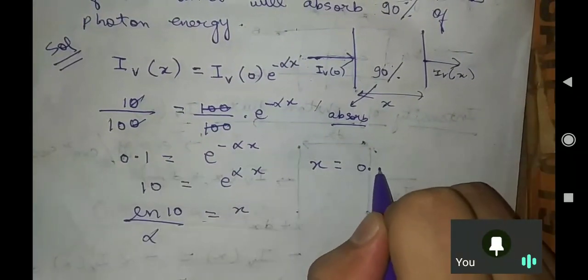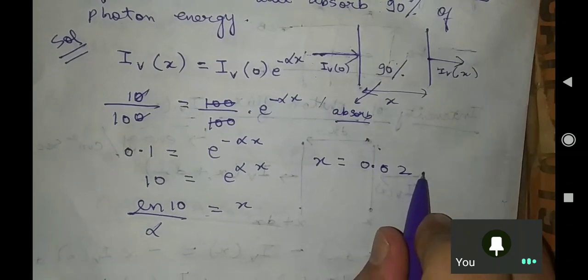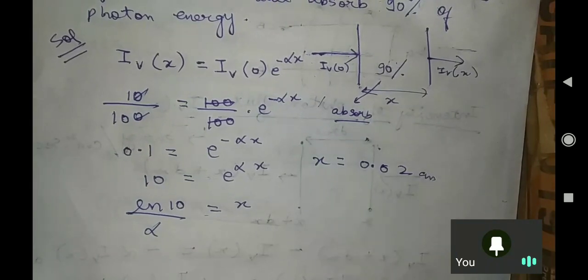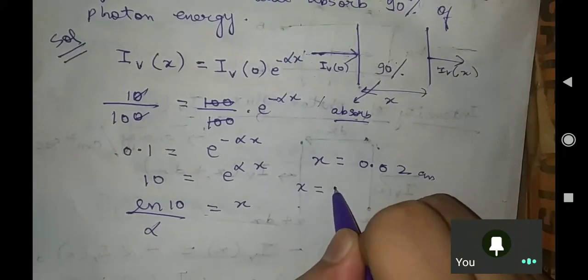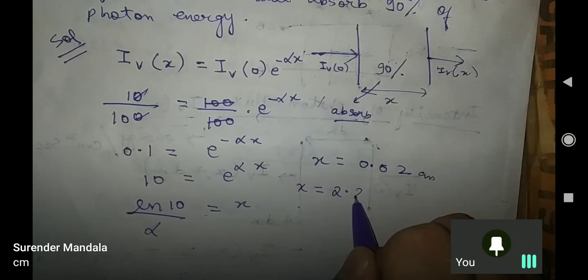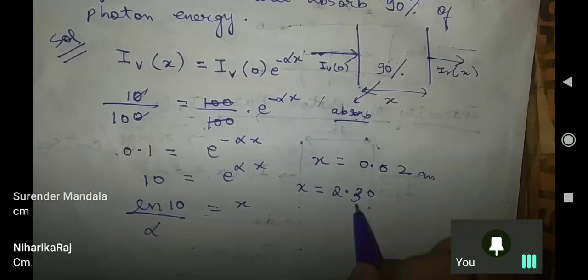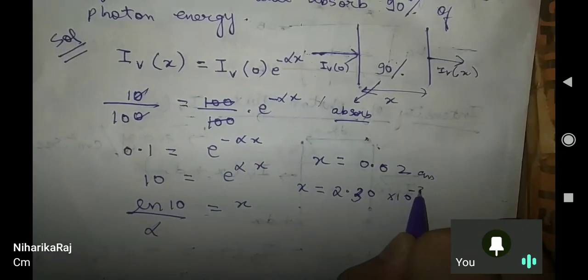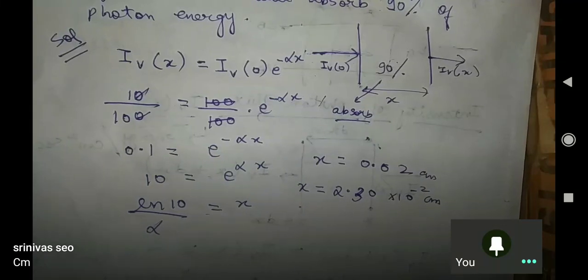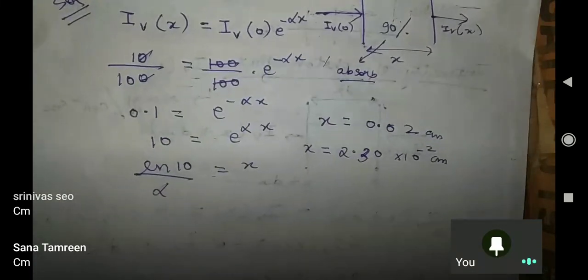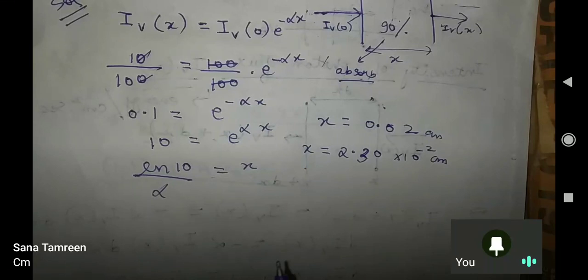Niharika, can you tell me the unit also? I think centimeter. Yeah, to be precise, the answer can be 2.30 into 10 to the power minus 2 centimeter. Yeah, very good. All are saying centimeter.